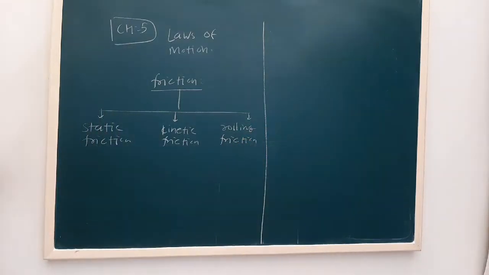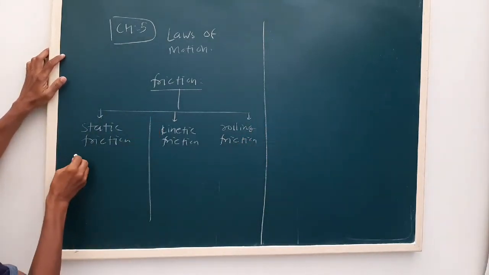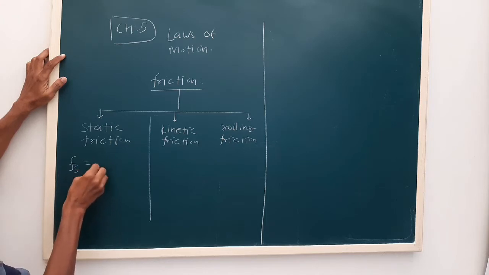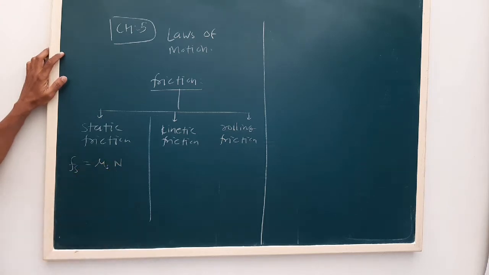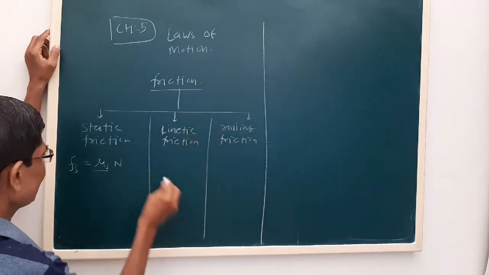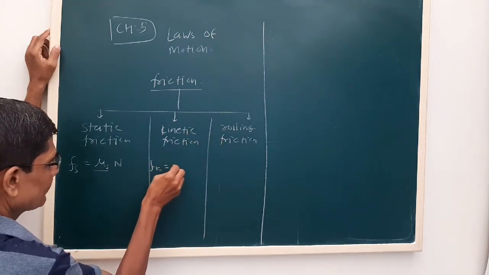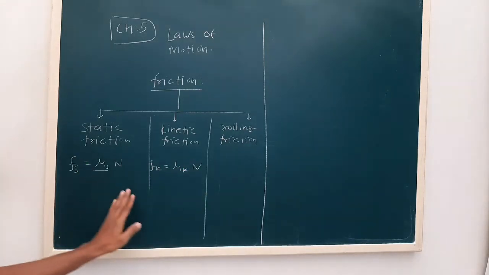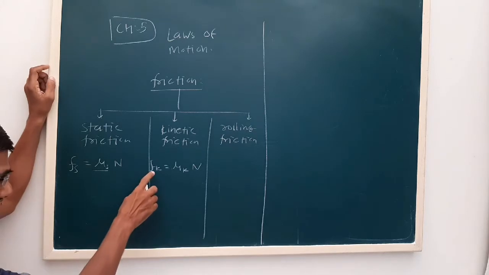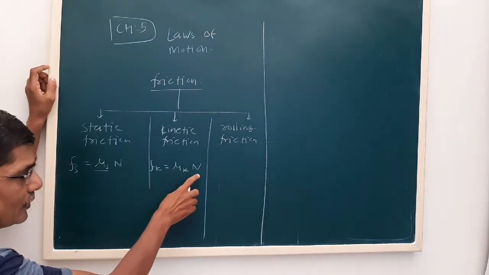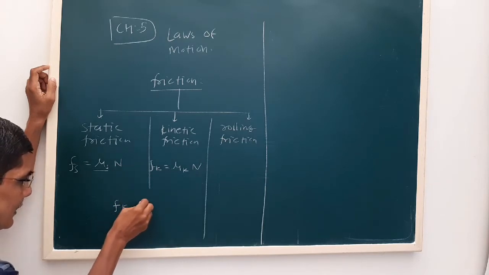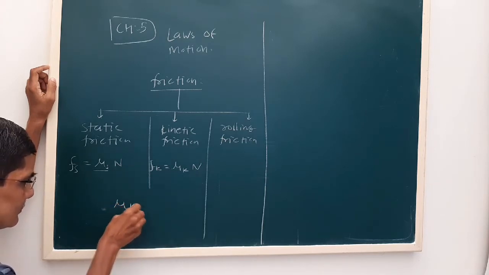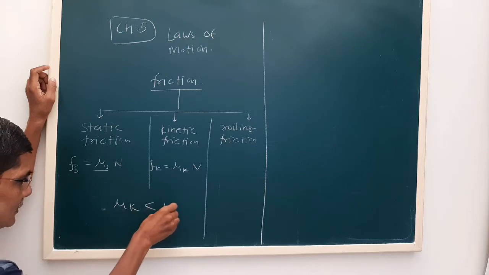Now see the equation of the static friction. Fs is mu s into N, where mu s is the coefficient of static friction. Similarly, for the kinetic friction, Fk is mu k into N. We also saw that mu k is less than mu s.